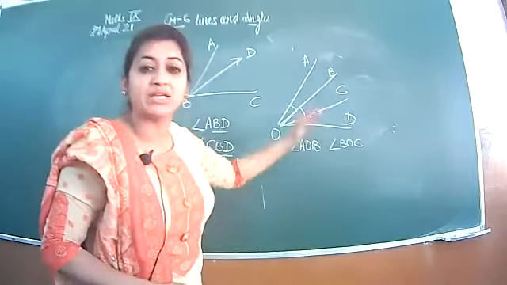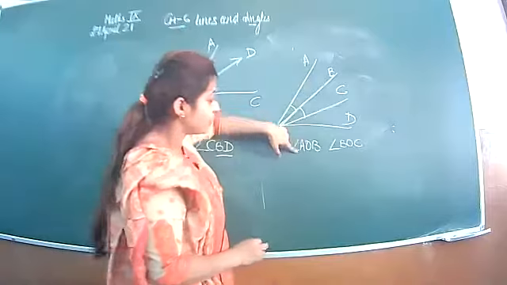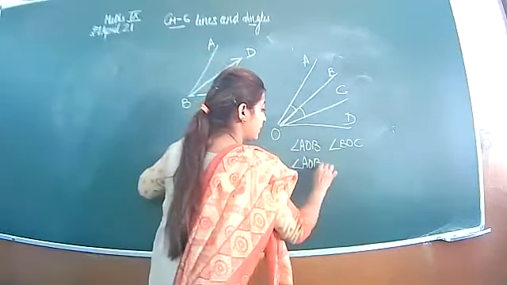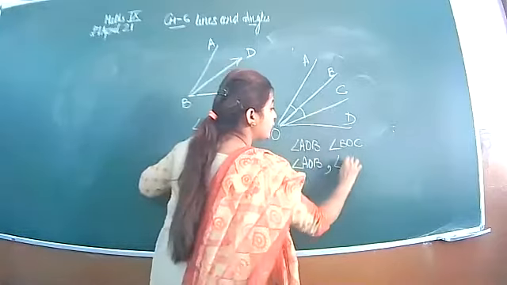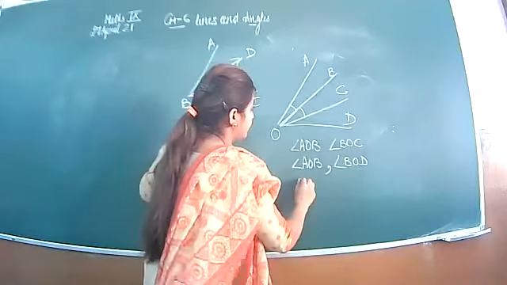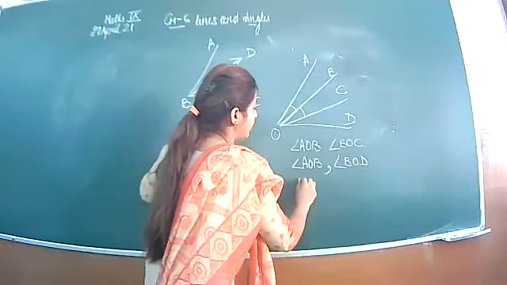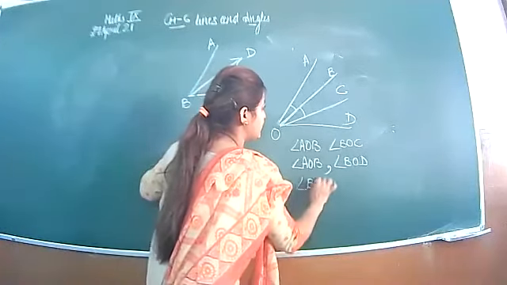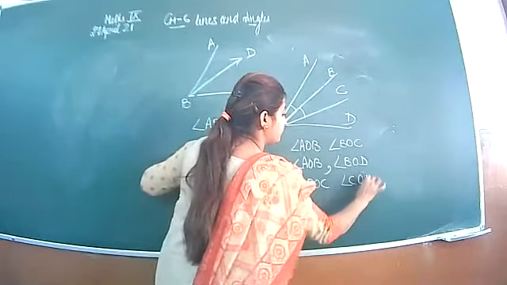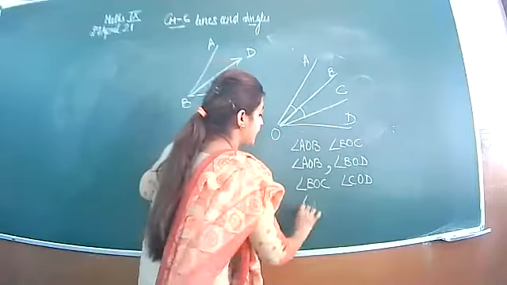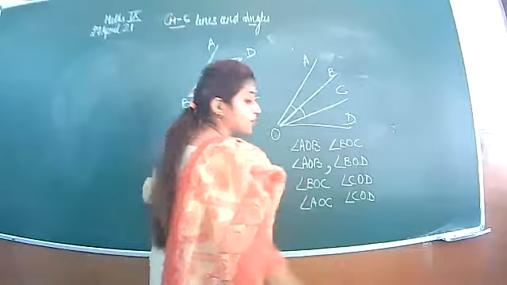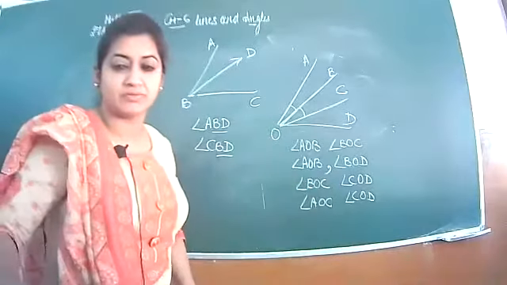So I can write two or three pairs from this. First I have written, the second one is AOB and BOD, that is again adjacent. BOC and COD, AOC, COD, they all are adjacent.